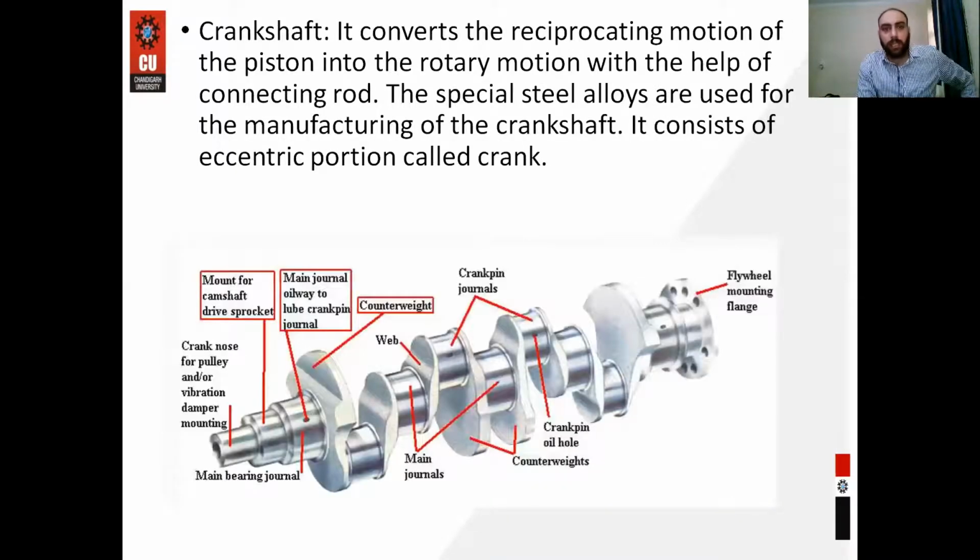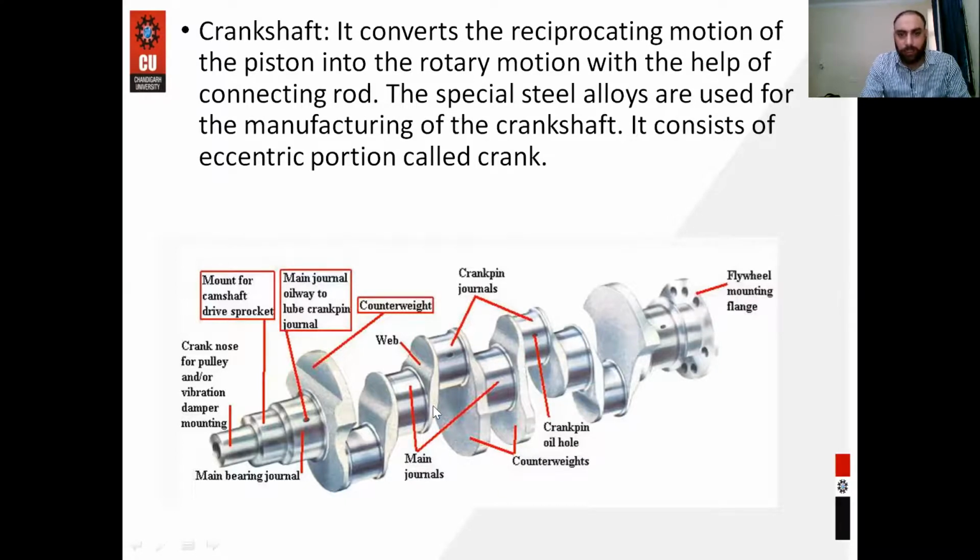So this is the crankshaft. The main purpose of the crankshaft is to convert the reciprocating motion of the piston into rotary motion. Means the whole rotary motion is converted and stored into the crankshaft. The material used for making the crankshaft is steel alloy.